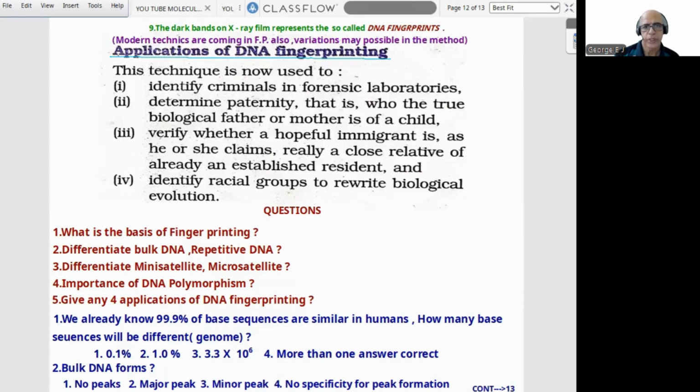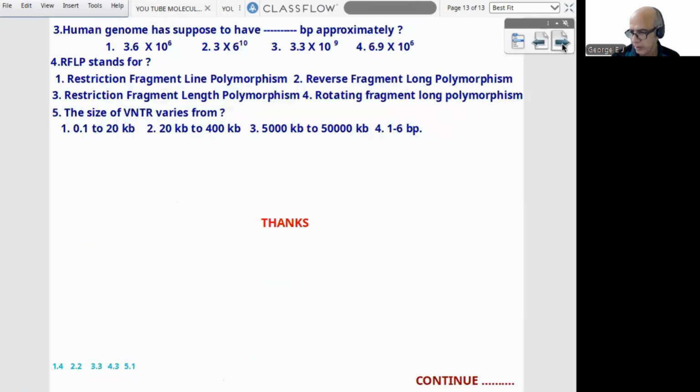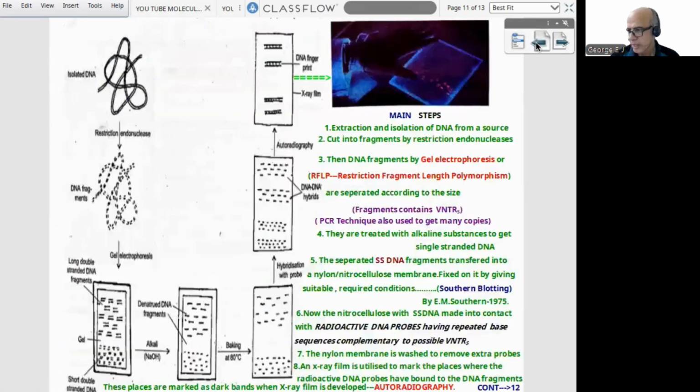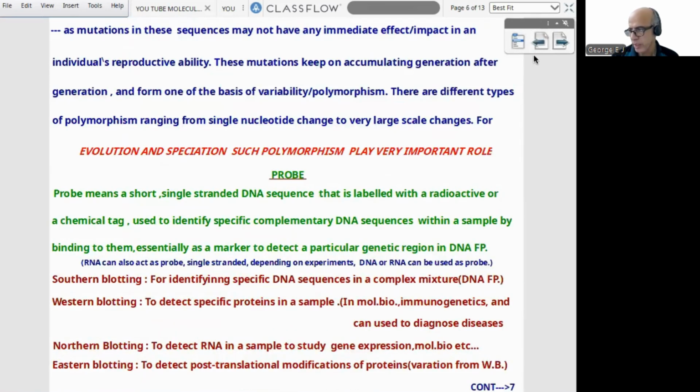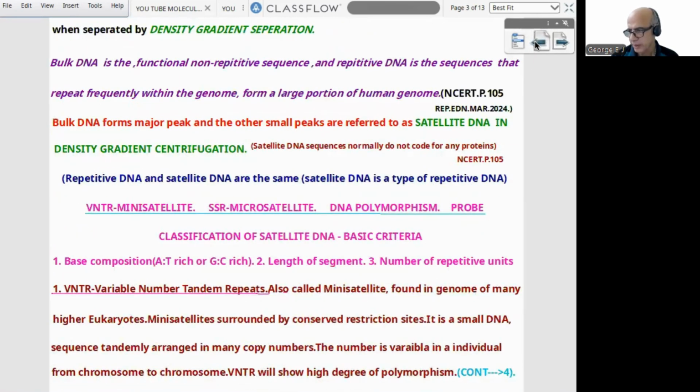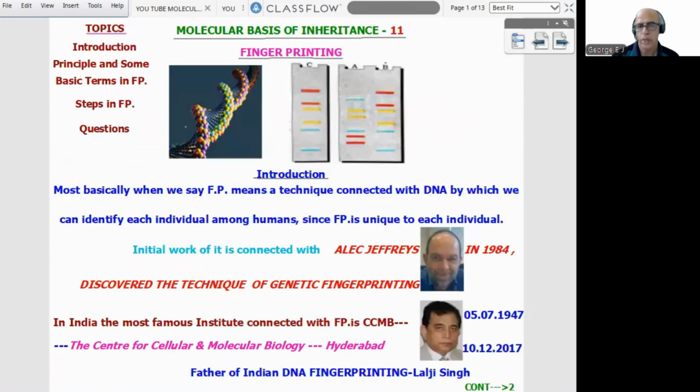After that, as usual, 5 theory questions, 5 NEET model questions with the key. So what all things did we study in this episode? See, in this episode, we studied only one item, the last item of this molecular basis of inheritance, namely fingerprinting. Since it is a little bit big, that is why I put it as a single episode.